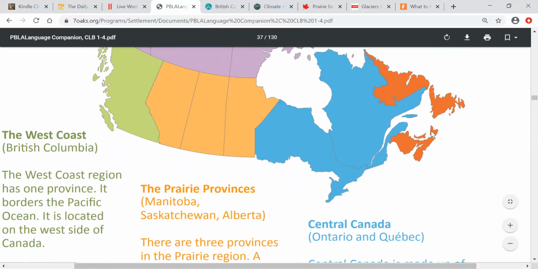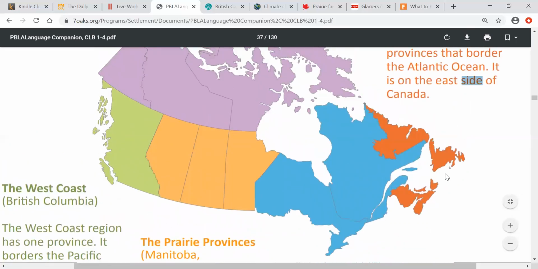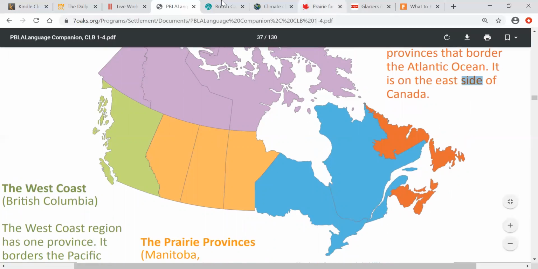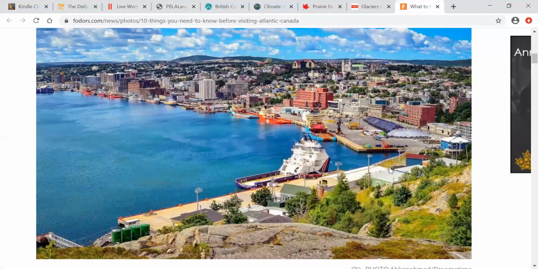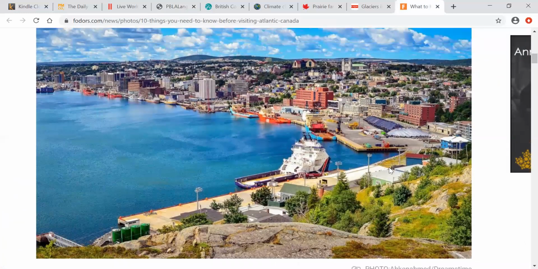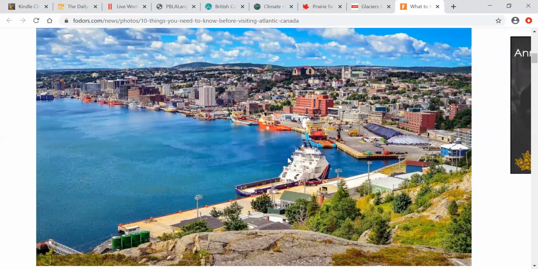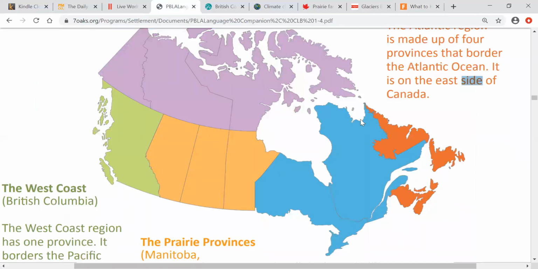And you can think, if they have ocean, ocean, ocean all the way here, it will be a very good place for fishing, right? Lots of fishing happens in the Atlantic region. Let's look at a picture of the Atlantic region. This is a picture of Prince Edward Island. Look at how beautiful that is, right? It's an island. There's the ocean, right? So this is the Atlantic region of Canada.